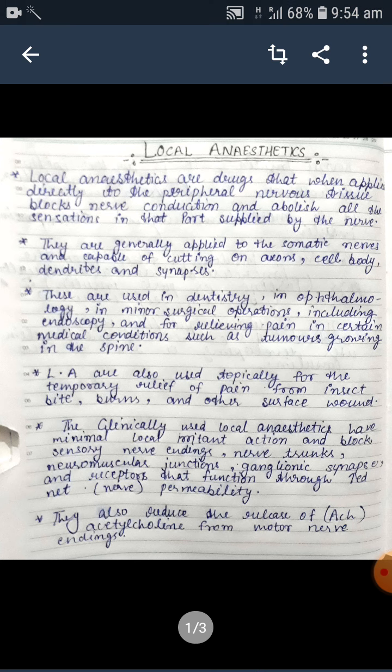The clinically used local anesthetics have minimal local irritant action and block sensory nerve endings, nerve trunks, neuromuscular junctions, ganglionic synapses, and receptors that function through increased net permeability or nerve permeability. They also reduce the release of acetylcholine from motor nerve endings.